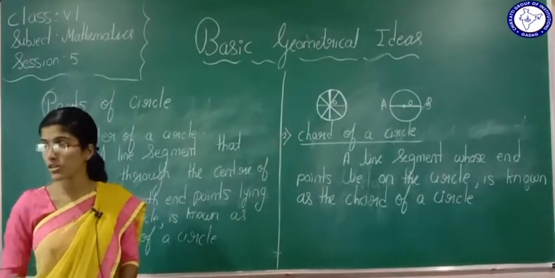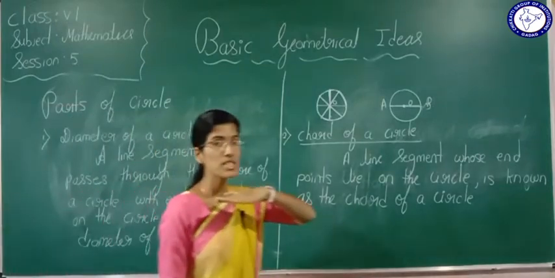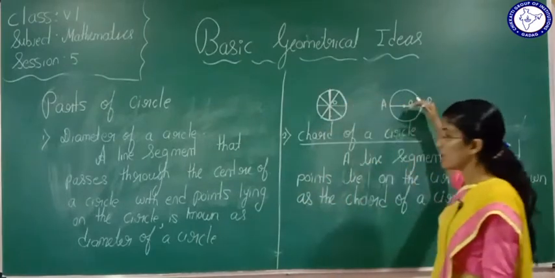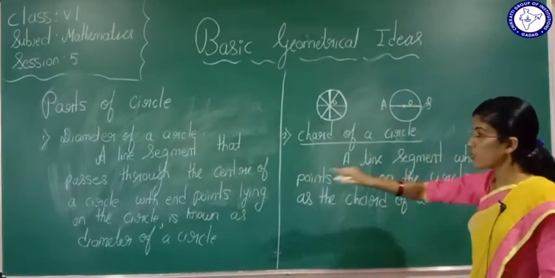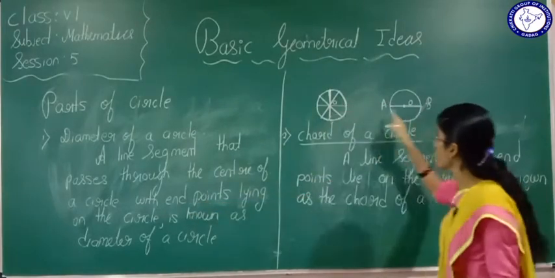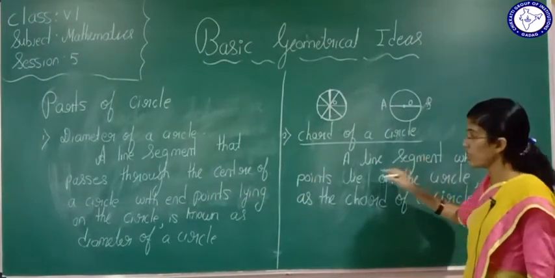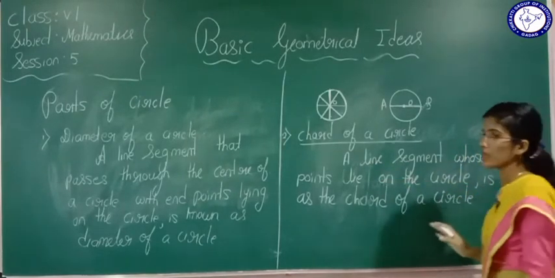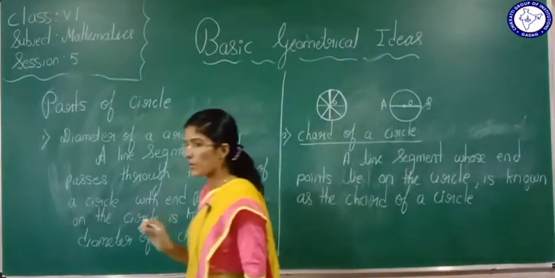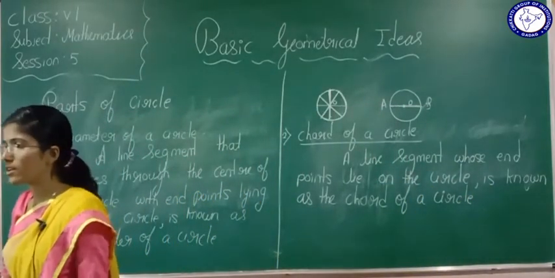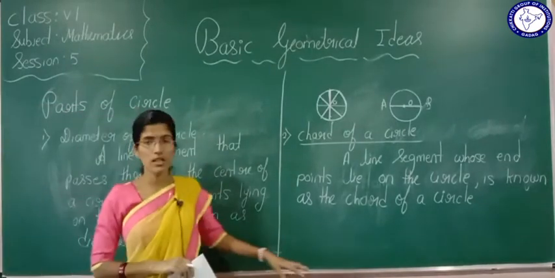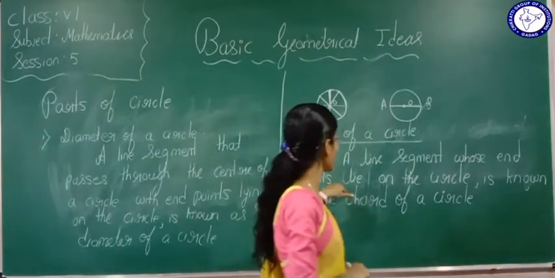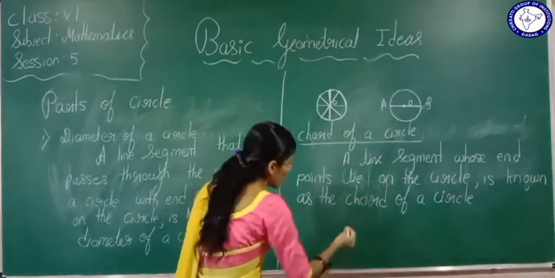Diameter of a circle means what? A line segment which passes through the center of the circle is nothing but the diameter of the circle. And whose end points are going to lie where? On the circle. Now see, what is this chord of a circle? A line segment whose end points lie on the circle. Chord means a line segment whose end points should lie on the circle. They are not saying anything about the center of the circle. Only a line segment whose end points lie on the circle is known as the chord of a circle.